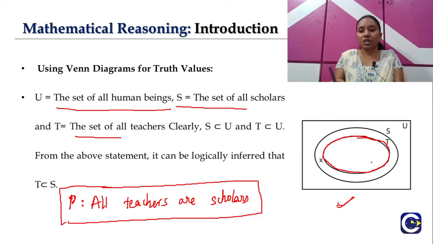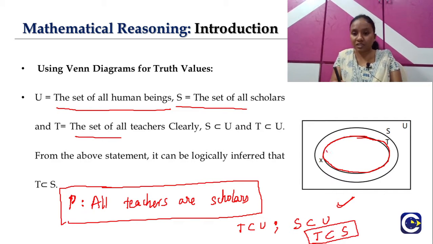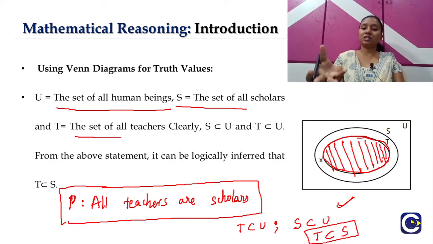Right. So from here, what can we say? We can say that T is a subset of the universal set U, and S is also a subset of the universal set, and we can also see T is a subset of S. That means this shaded portion is my teachers who are scholars also, which means all the teachers are also present in my scholars category.